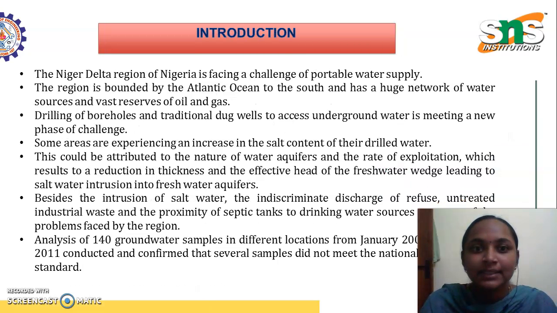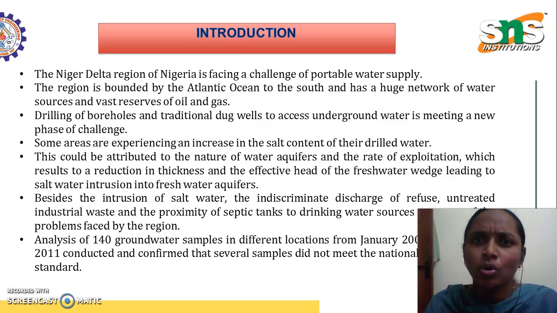Okay, next is the introduction to our case study. The first point is about Nigeria and the Niger Delta region, and the water supply problem there, especially potable water supply. Next, the Niger Delta is completely bounded by the Atlantic Ocean, which is seawater, which results in the intrusion of seawater in and around the area.